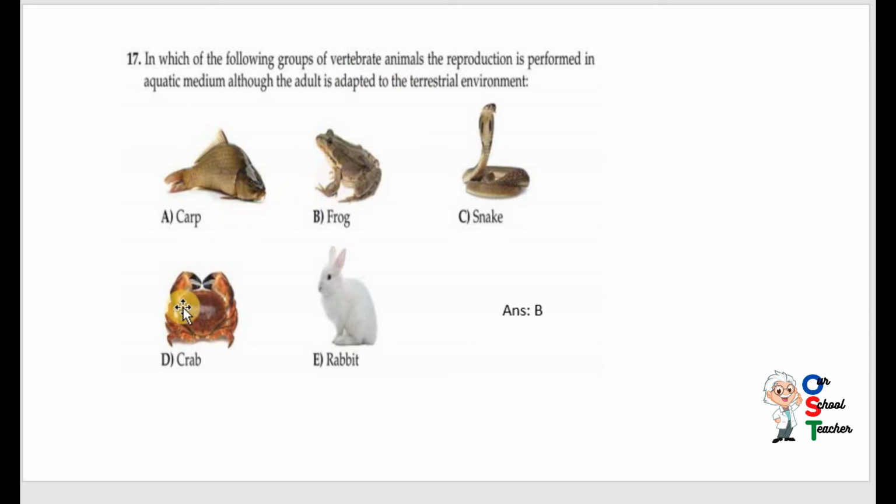Okay. And as far as crab is concerned, it's not a vertebrate. It is also incorrect in this way. Now question number 18. You need calculation and you must know the formula of velocity. V is equal to S upon T. S is distance and T is time.